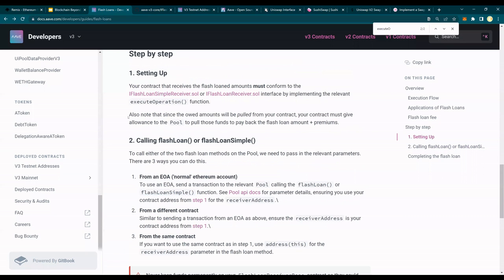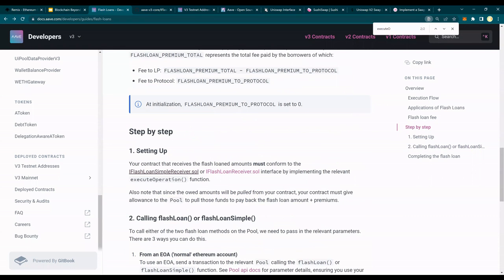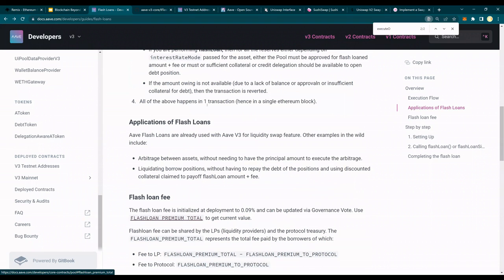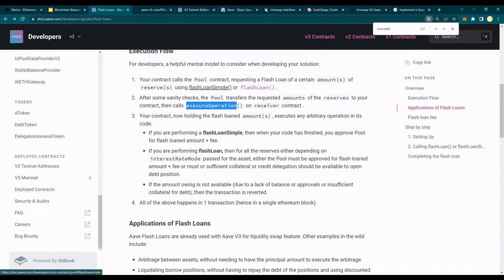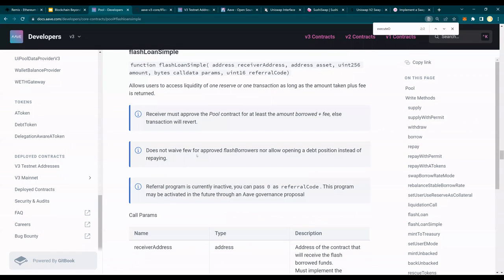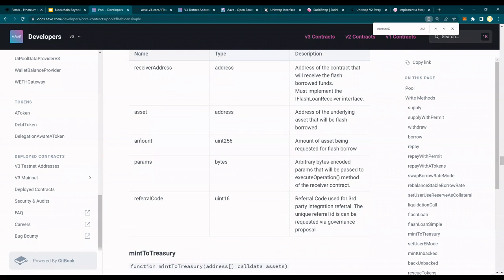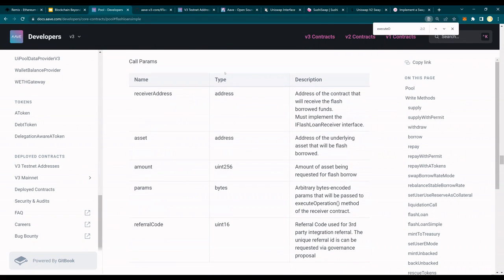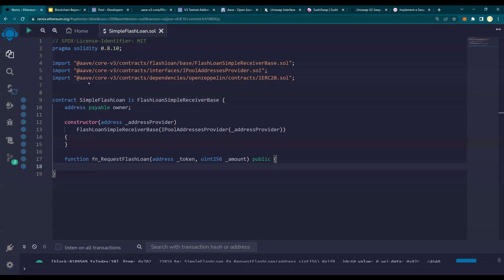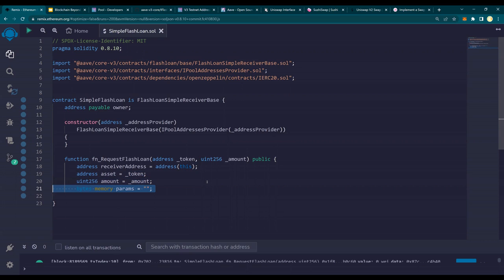And then if you go back to the documentation, you would also see the flashLoanSimple, which gives you these parameters: receiver address, asset, amount, params, referral code with their type. And it describes what it all does. Okay, so I'm going to create the same thing: address, which is going to be the address of this contract, asset, amount, params, and referral code.